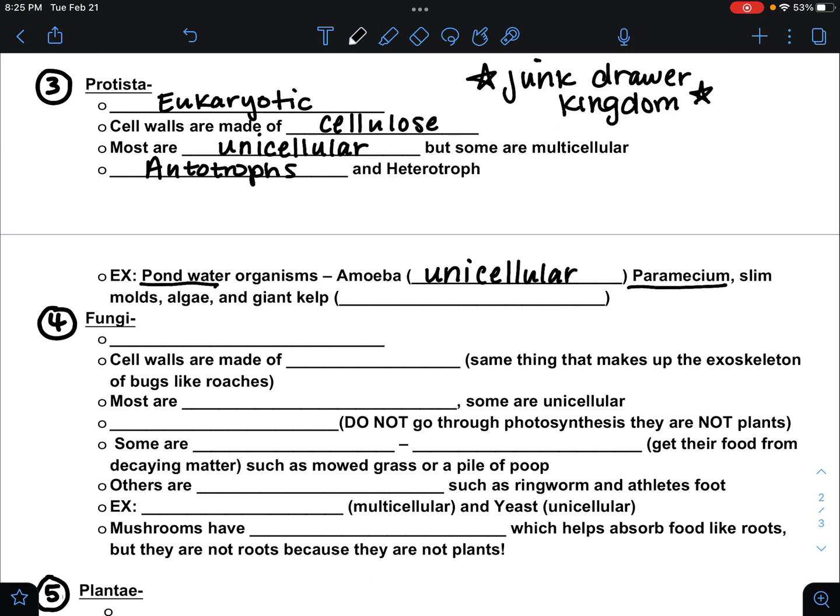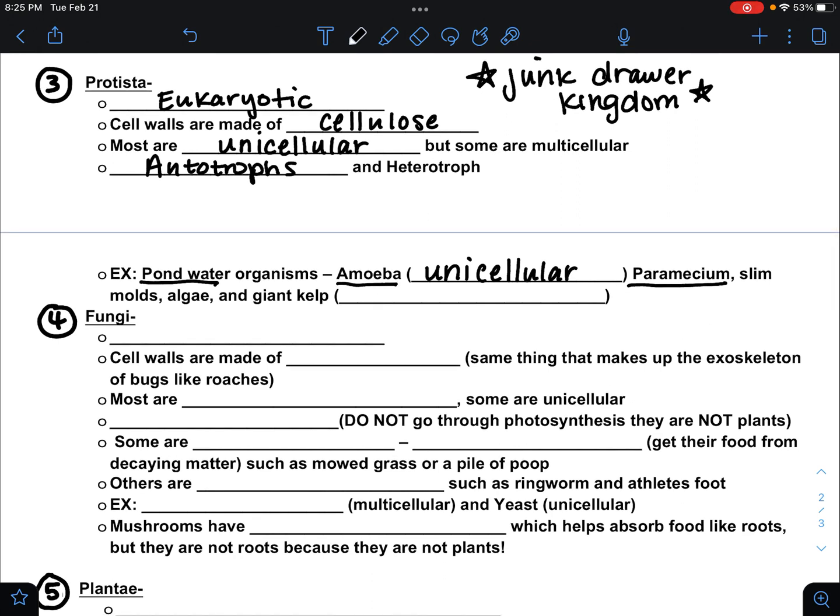Paramecium. If you were in class, you saw me show a video of an amoeba eating paramecium. I also showed you a picture of a euglena. They're the green ones with chloroplasts. And then giant kelp is a good example of a multicellular protist. And just a reminder, multicellular just means more than one cell or many cells.